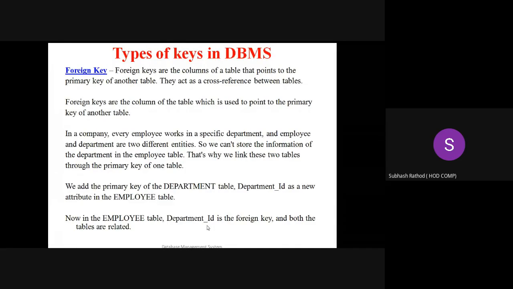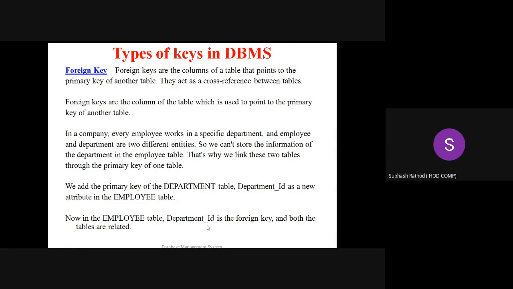That's why we link these two tables through the primary key of one table. In the department table there is a primary key, and in the employee table there is a primary key. So we add the primary key of the department table, department ID, as a new attribute in the employee table. It is a design aspect and we have to take care of it. Very, very important statement. We add the primary key of the department table, which is department ID, as the new attribute in the employee table.